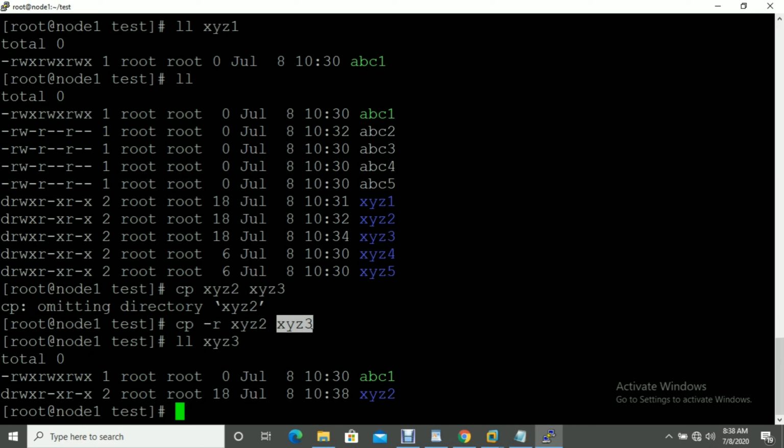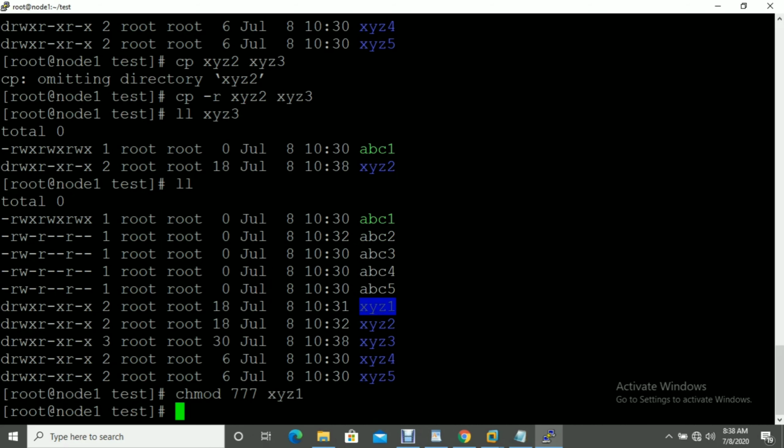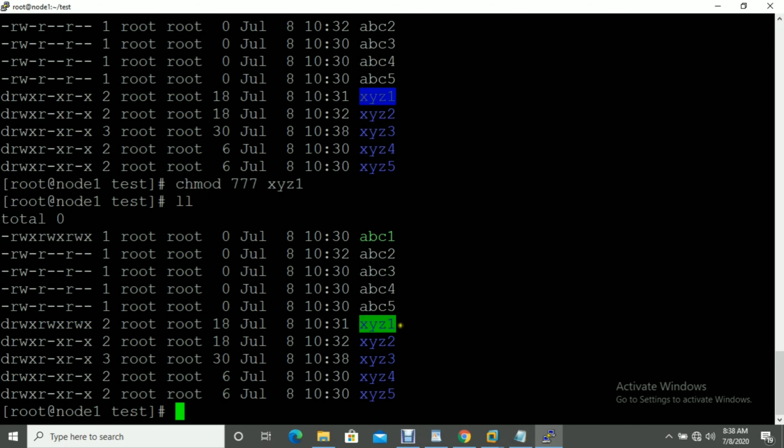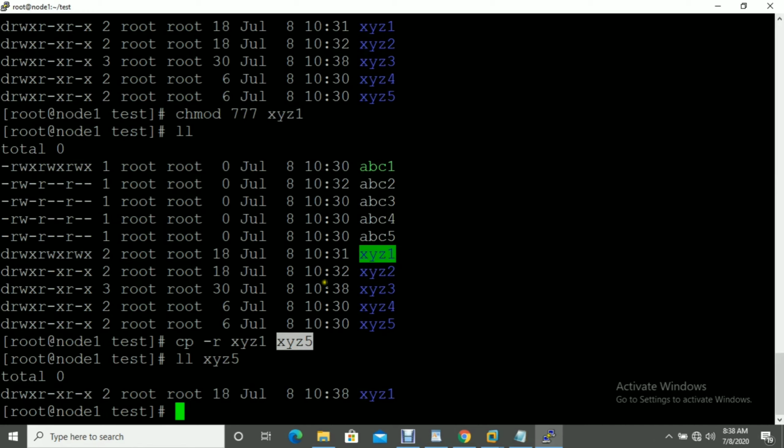Now let me do the same way for a directory also. Let me give full permission for this, chmod 777. Now you can see this directory xyz has full permission. If you copy cp hyphen r xyz inside xyz5, the directory is copied, but whatever the permission here, it's not copied.